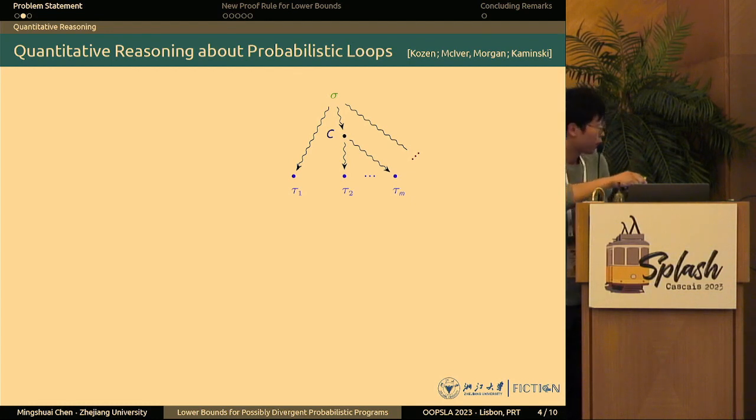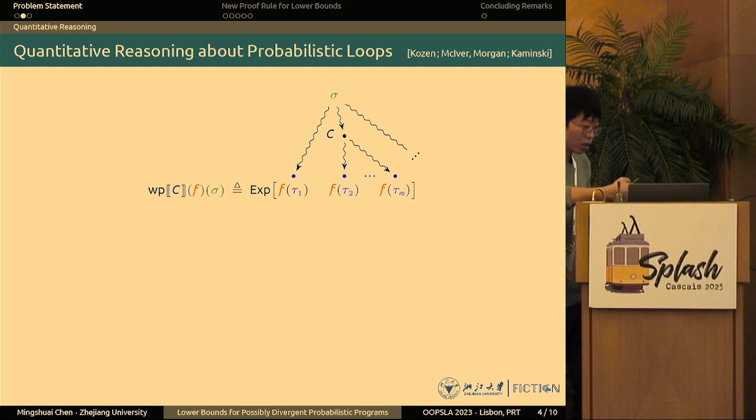Suppose we start from some initial state sigma, we run the program C, and we may diverge with some probability, and we may terminate at some final states. Suppose we are interested in some quantity, let's say f, a mapping from state to some non-negative real number. Then we can simply take the expected value of all those quantities, and this gives us the weakest pre-expectation of the program.